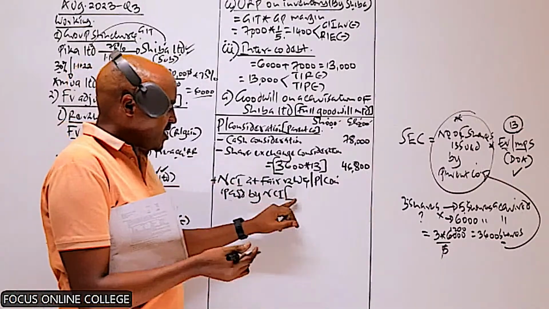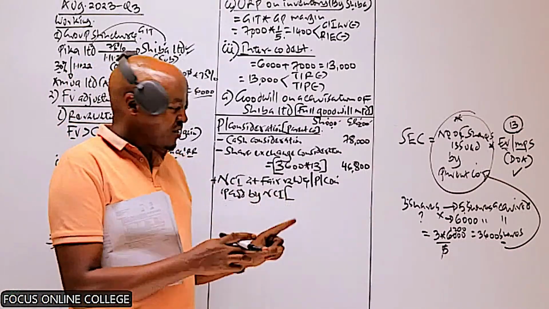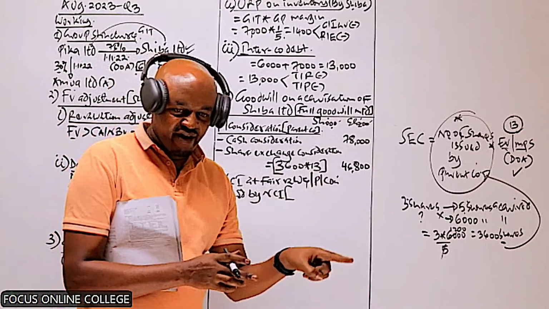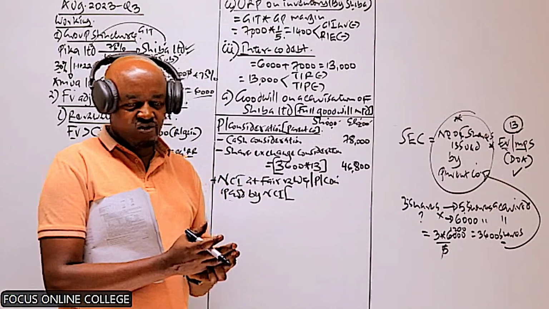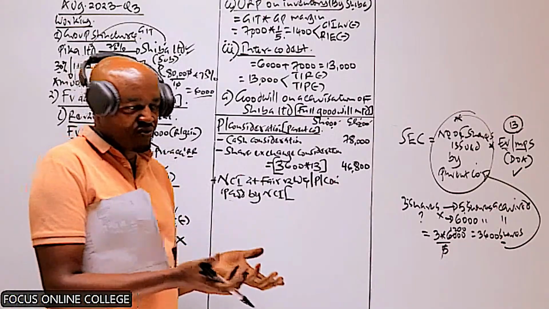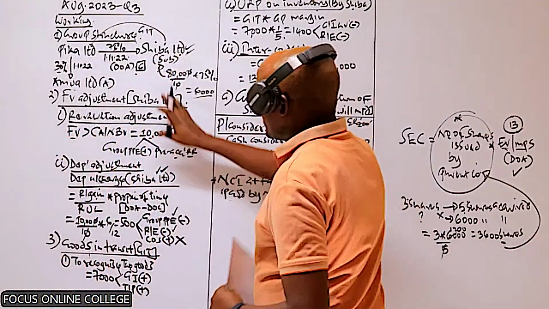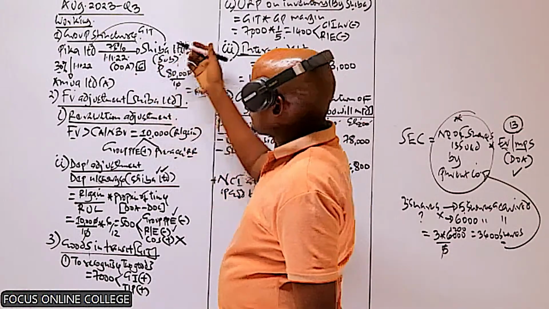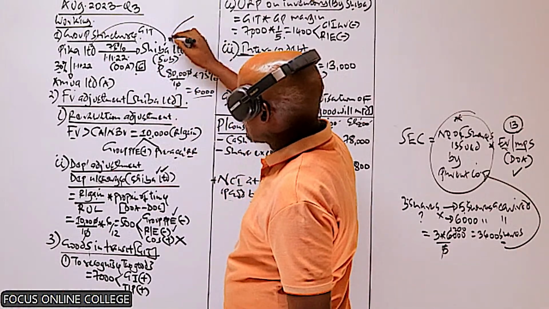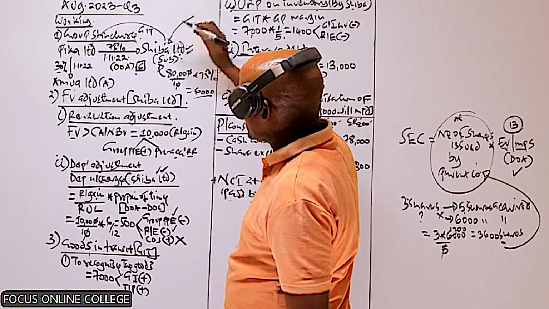If you remember the other question we did, this value was given, the NCI at fair value. But if that NCI at fair value is not given, to compute that is quite simple, because we are saying when minority shareholders acquired their shares here, how much amount did they pay? So automatically you need to determine how many shares were acquired by the minority shareholders here.